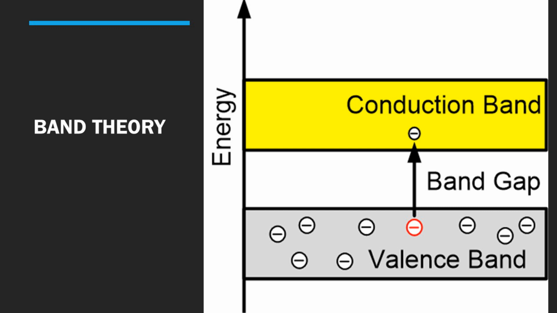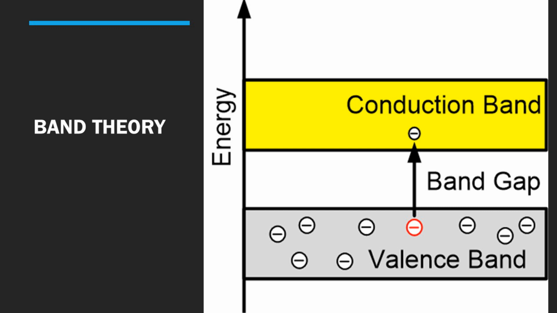If this gap is small, then electrons are easily promoted from higher energy levels in the valence band to the conduction band to conduct electricity by absorption of energy. If this gap is very large, then electrons cannot be promoted from the valence band to the conduction band and they do not conduct electricity.